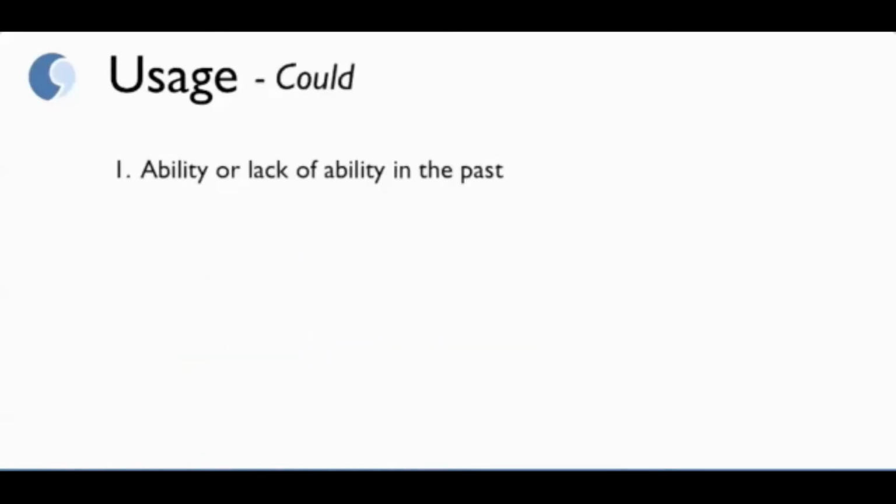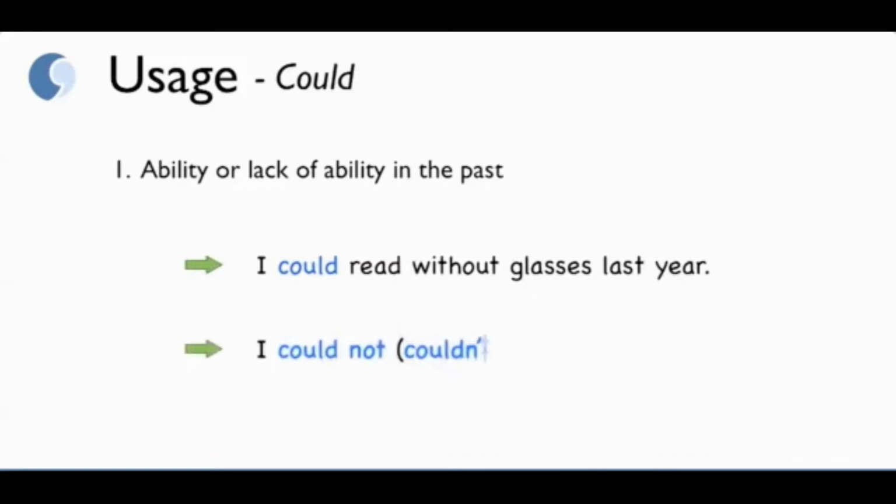Moving on to could. The first usage is, again, ability or lack of ability in the past. Notice, in the past. For example, I could read without glasses last year. I could not sleep last night. I couldn't sleep last night.